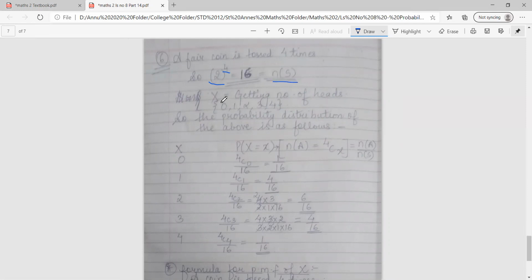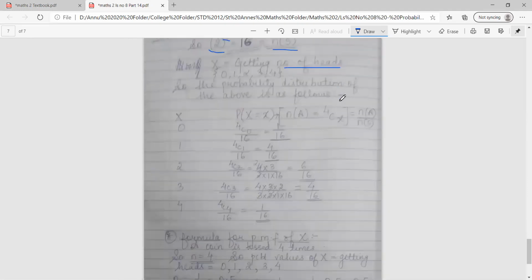Now they are telling the success of getting number of heads. So the coin is tossed 4 times, so the possibilities will be 0, 1, 2, 3 and 4. On this basis, first we'll prepare the probability distribution table. As you all know, n of A is the event, so I'm taking it as 4CX, and the sample space is nothing but 16. The probability formula is n of A upon n of S. So starting with X: 0, 1, 2, 3, 4.